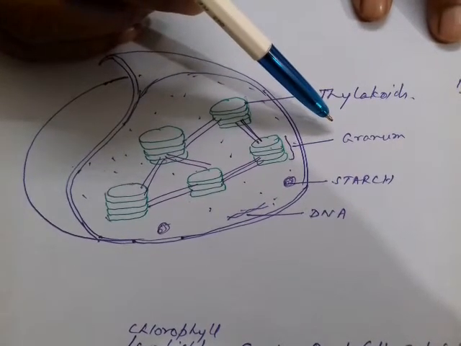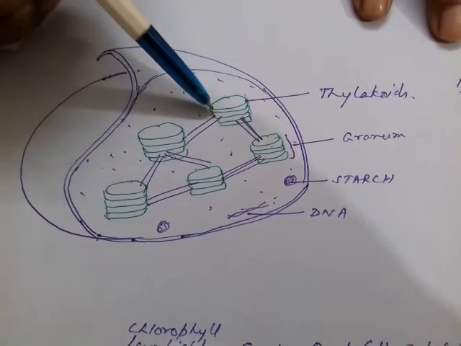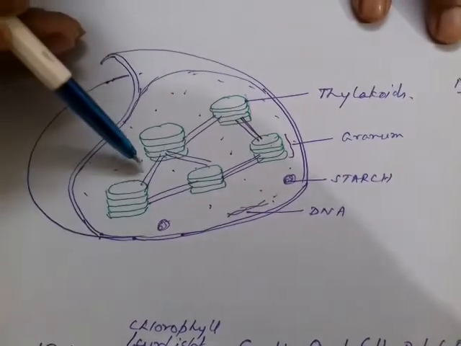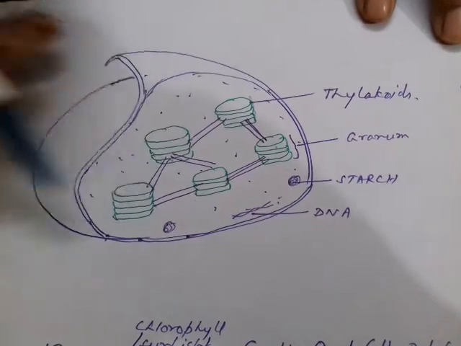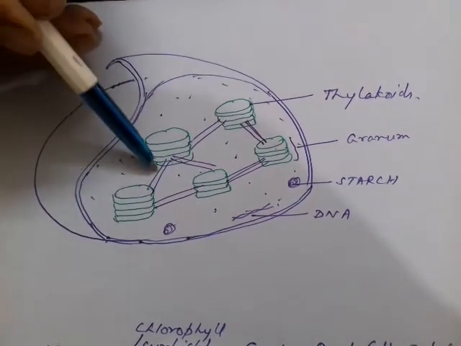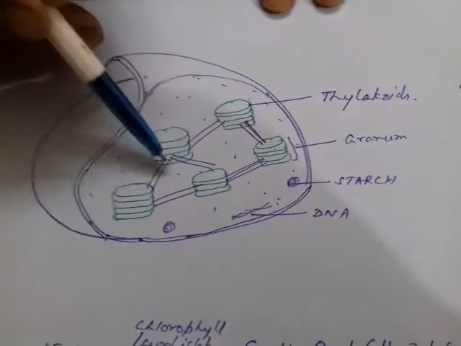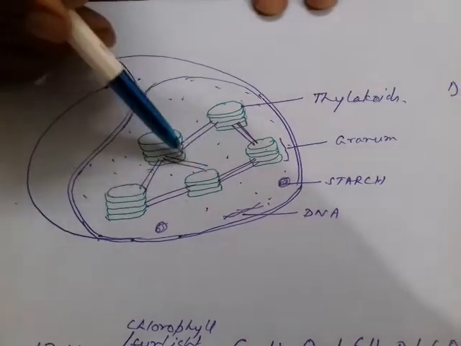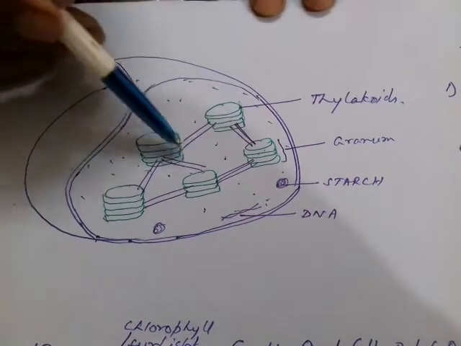So granum signifies a stack of thylakoids. There are certain structures here which connect each granum. These are called the stroma lamellae, or sometimes the frets. So these are the frets which connect the grana.